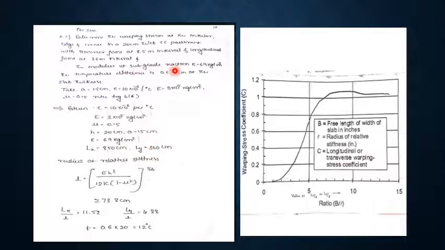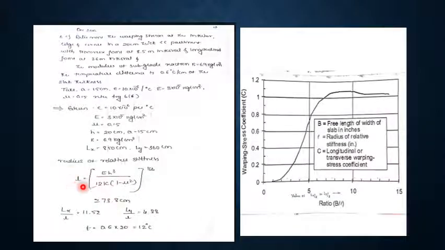The modulus of subgrade reaction K is 6.9 kg per centimeter square. Temperature difference is 0.6 degrees Celsius per centimeter of slab. Small a is 15 cm, small e is 10 into 10 raised to minus 6 per degree Celsius. Capital E is 3 into 10 raised to 5 kg per centimeter square. So first, using all these values, calculate the radius of relative stiffness, that is small l is equal to h cube by 12k into 1 minus mu square. You will get the answer as 73.8 cm.